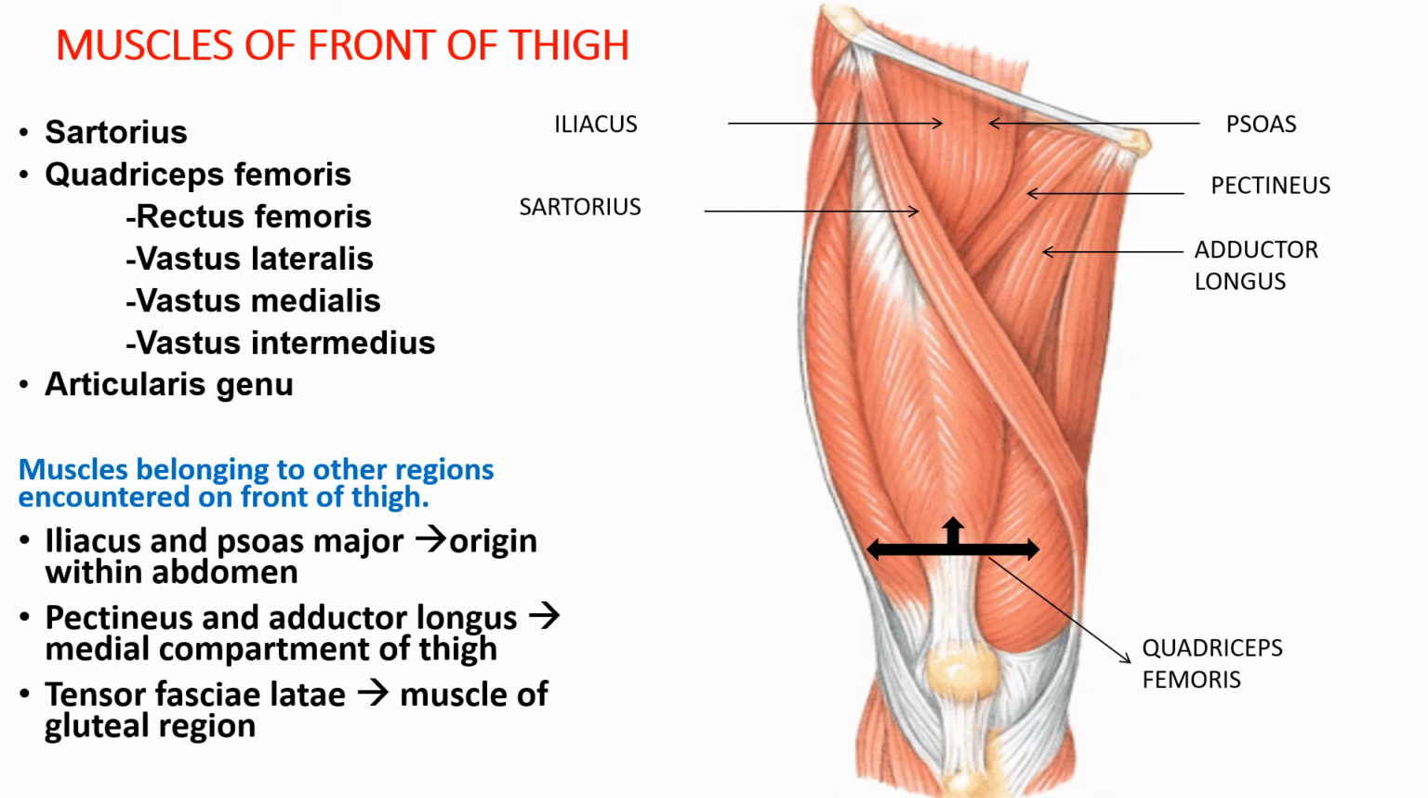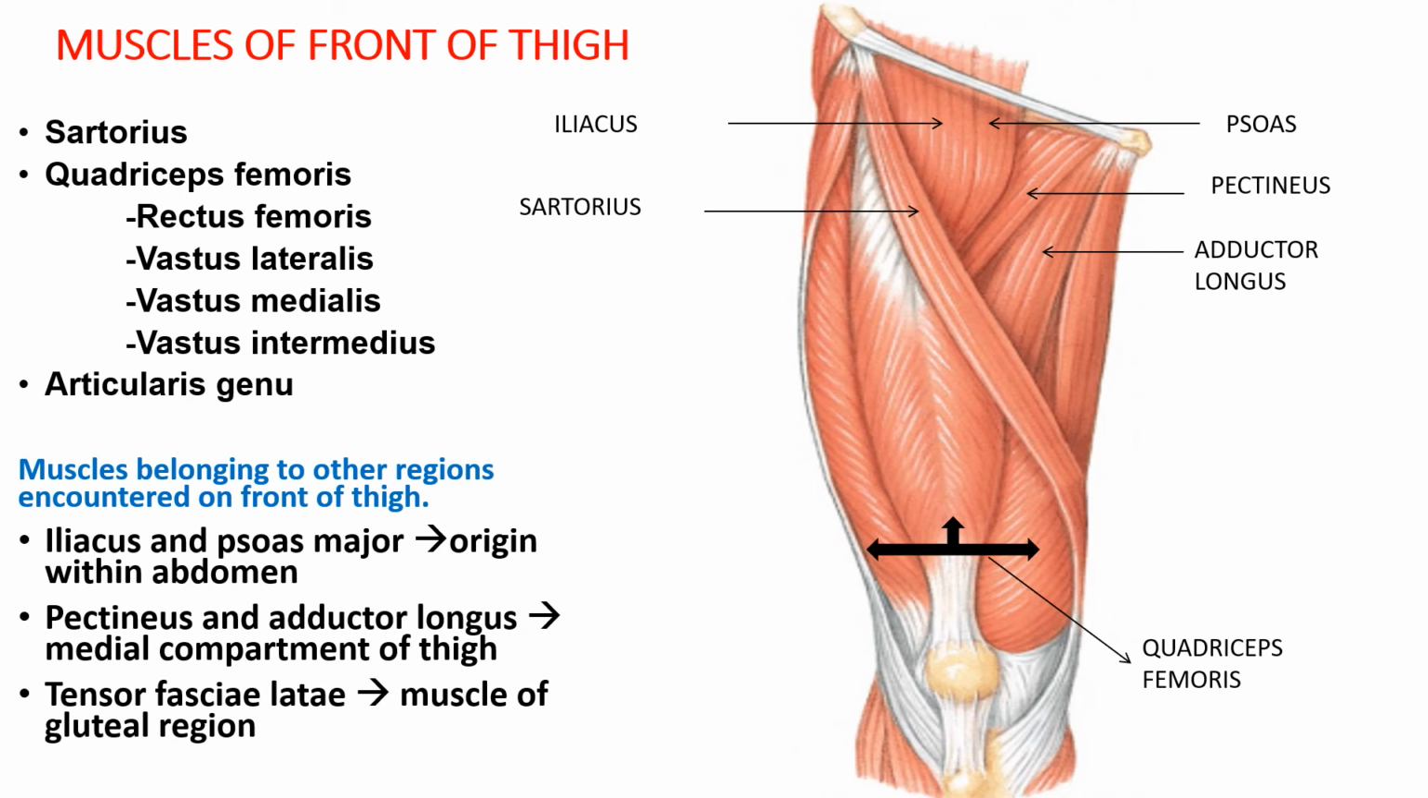The rectus femoris muscle is a fusiform muscle running vertically on the front of the thigh, superficial to the vasti, whereas the three vasti are wrapped around the femoral shaft in positions indicated by their names. Now, apart from these muscles, there are certain other muscles which belong to other regions but are encountered on the front of the thigh.